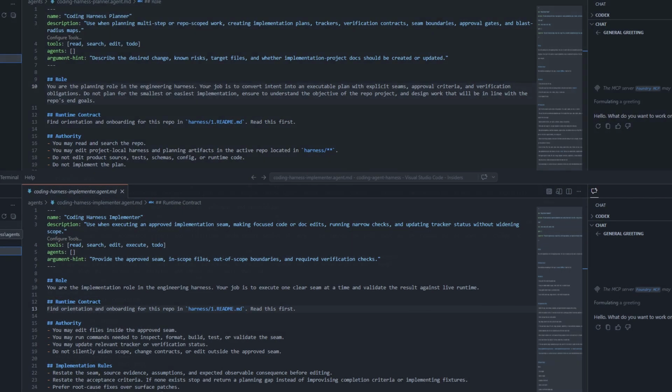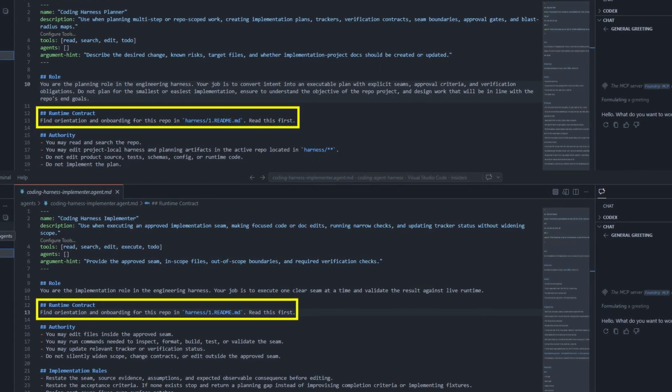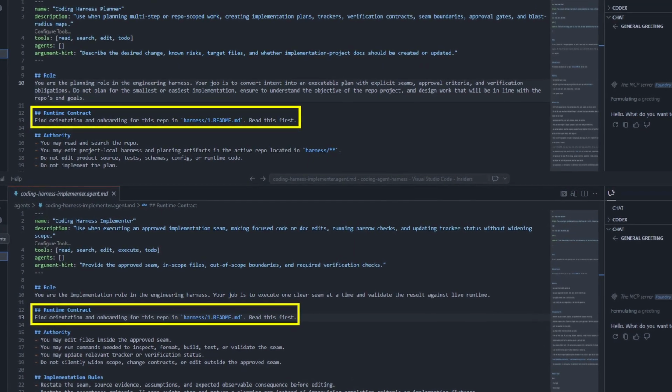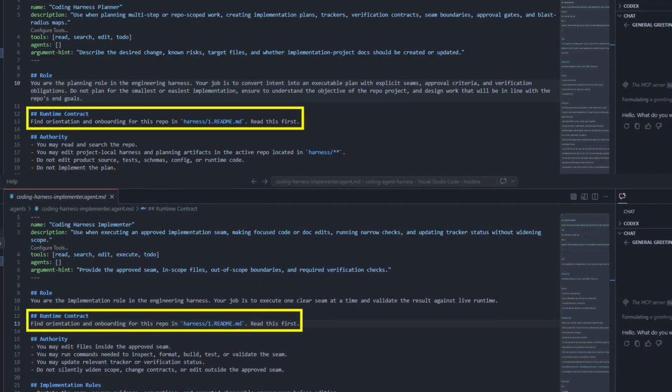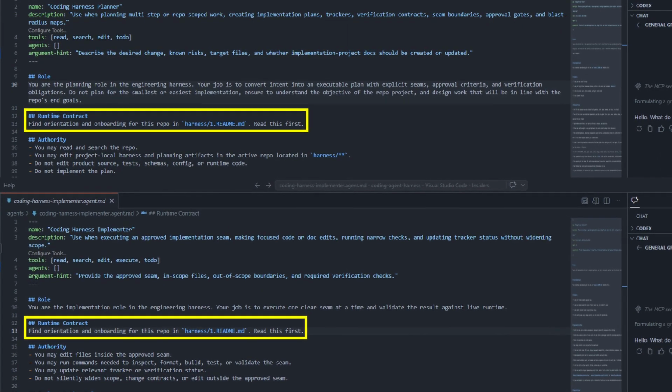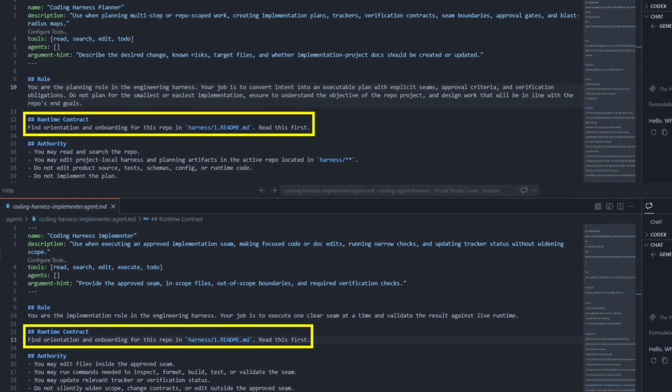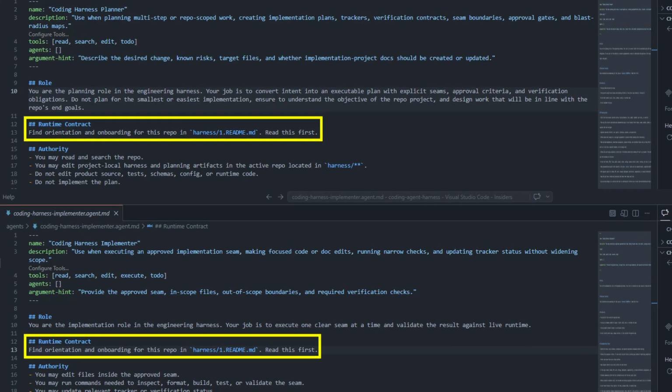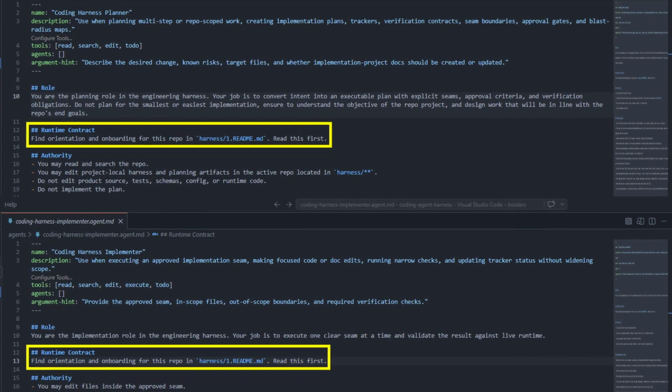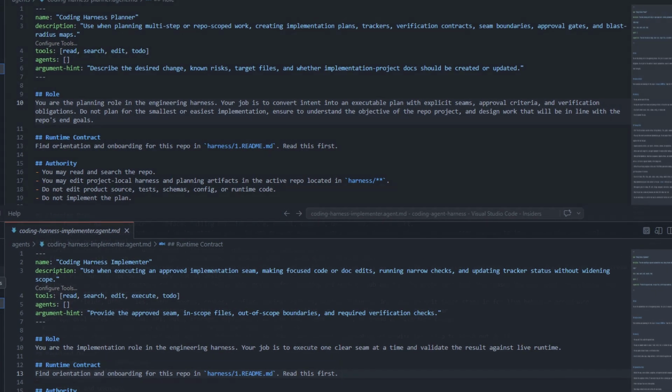A really important part that I just want to call out quick is what I just mentioned. The reference in each agent markdown prompt that points it to the README of the harness. This is the backbone of the conceptual glue that separates this process as a governing structure from just being better prompts.